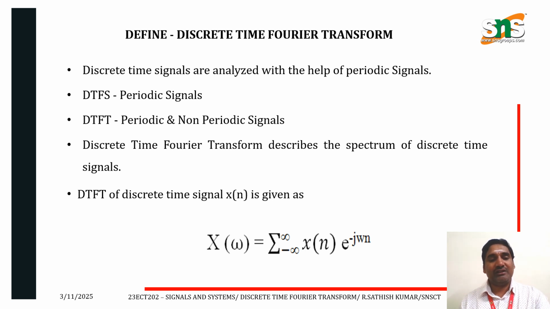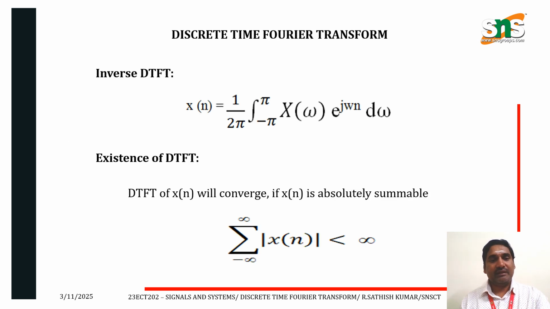The DTFT of discrete time signal x of n is given as X of omega is equal to summation n is equal to minus infinity to plus infinity x of n into e power minus j omega n. Next one, inverse DTFT. x of n is equal to 1 by 2 pi integral over minus pi to plus pi X of omega e power j omega n d omega.